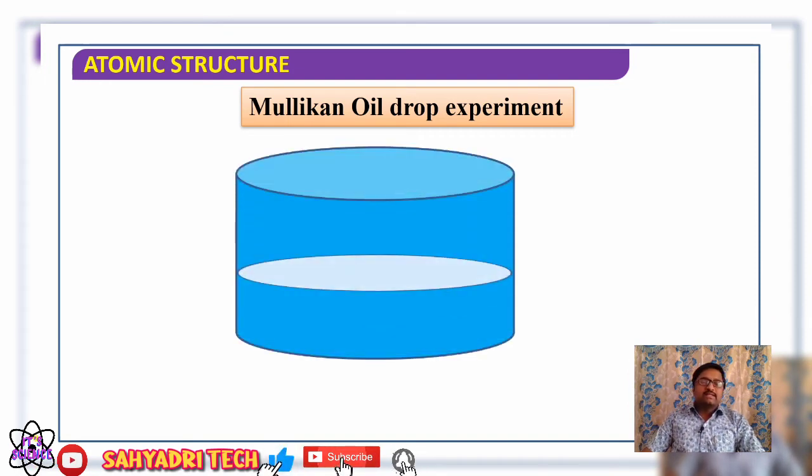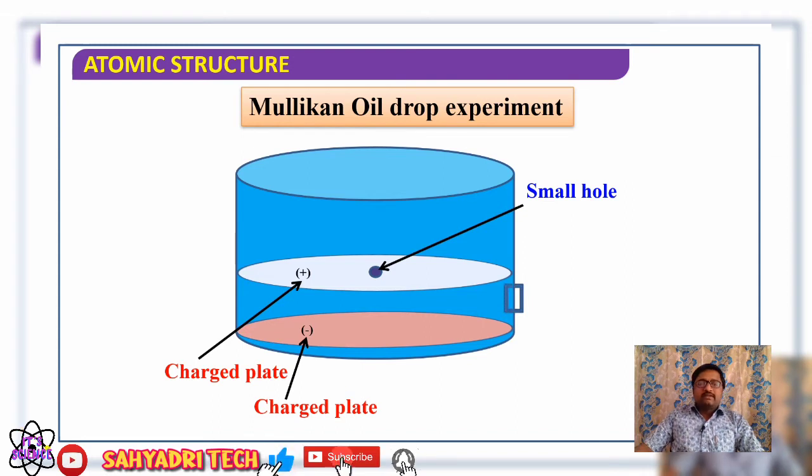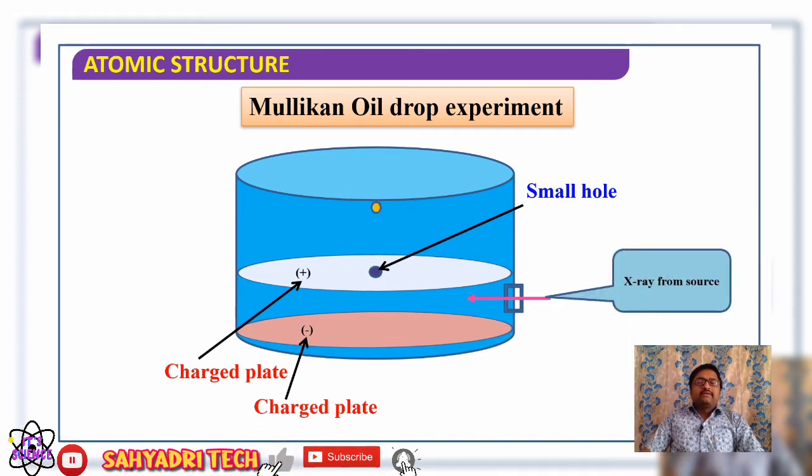Yes, there is a vessel. It is going to have two electrodes. One is anode, another one is a cathode. So charged plates, anode and cathode. And what is present? There is a small hole present at the center of the upper plate, that is the anode. And further, there will be an X-ray source through which X-rays are passed through the gas into the chamber, and